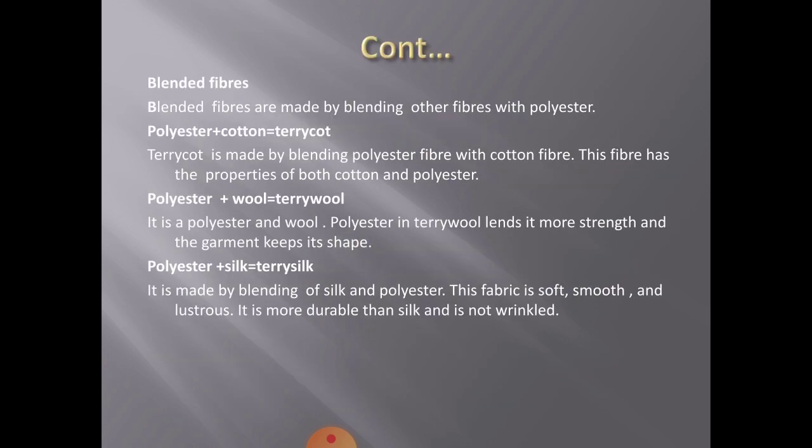Okay, so last is blended fiber. What are blended fibers? Blended fibers are made by blending other fibers with polyester. Polyester plus cotton becomes terrycot. Terrycot is made by blending polyester fiber with cotton fiber. This fiber has the properties of both cotton and polyester. Second, polyester plus wool is called terry wool. Polyester in terry wool lends it more strength and the garment keeps its shape.